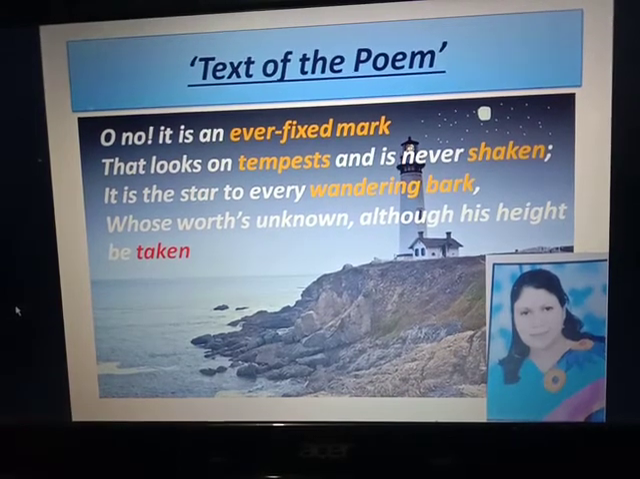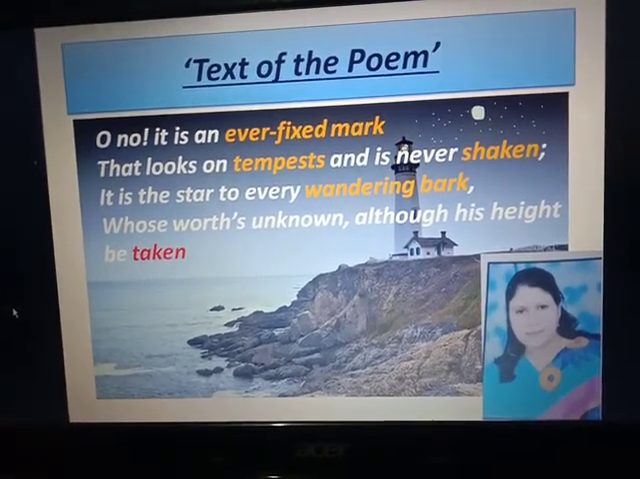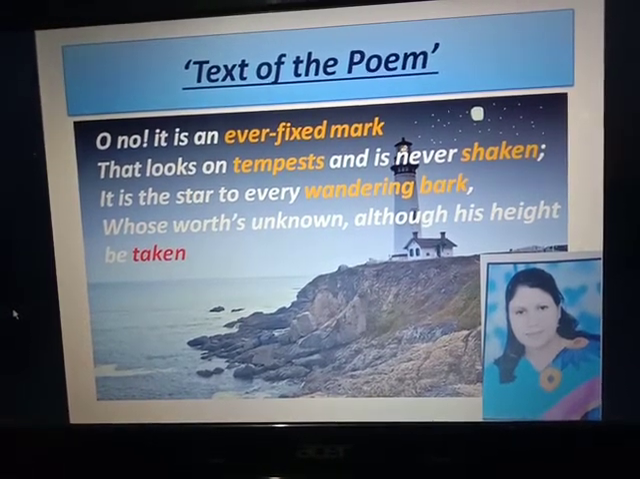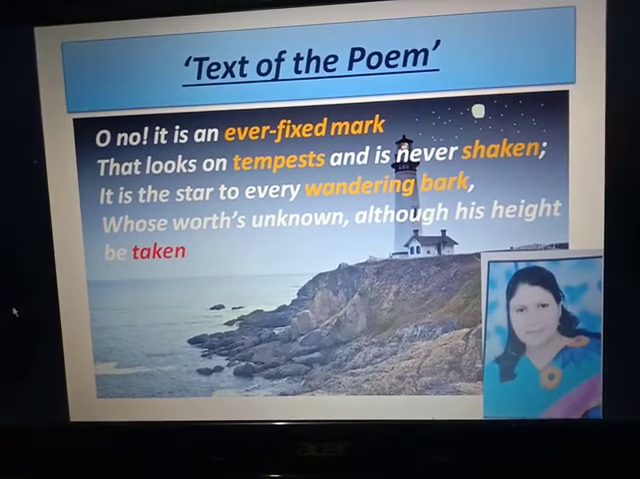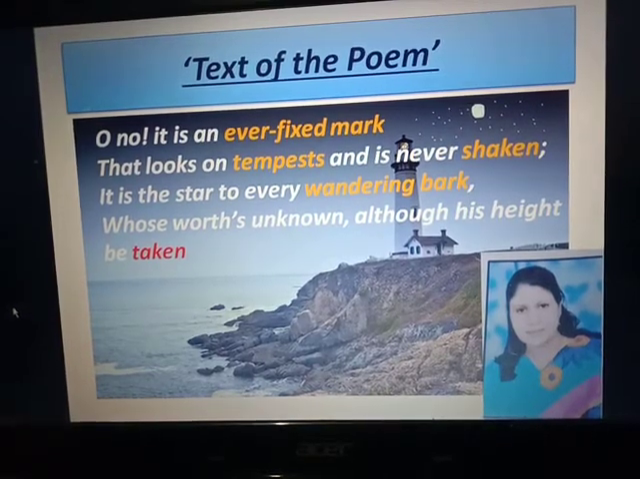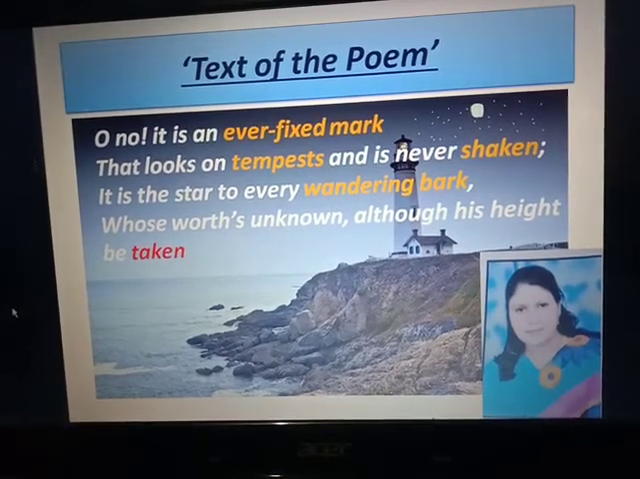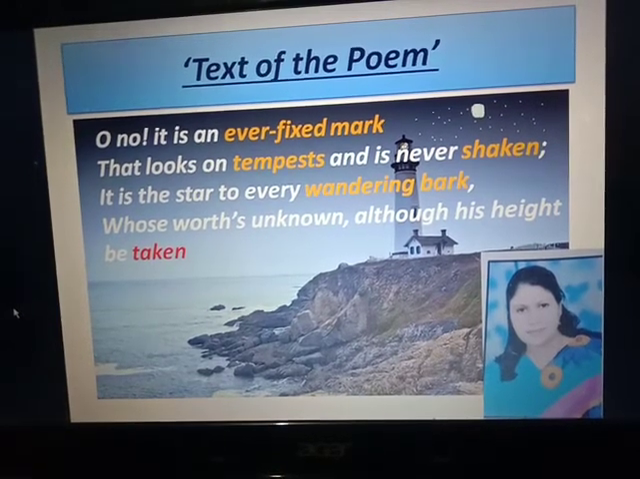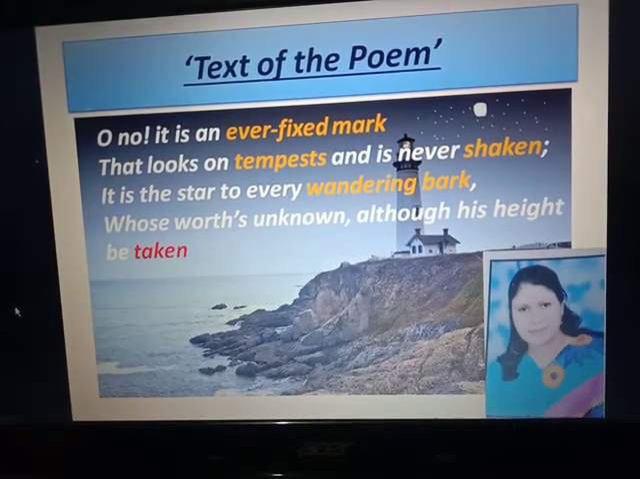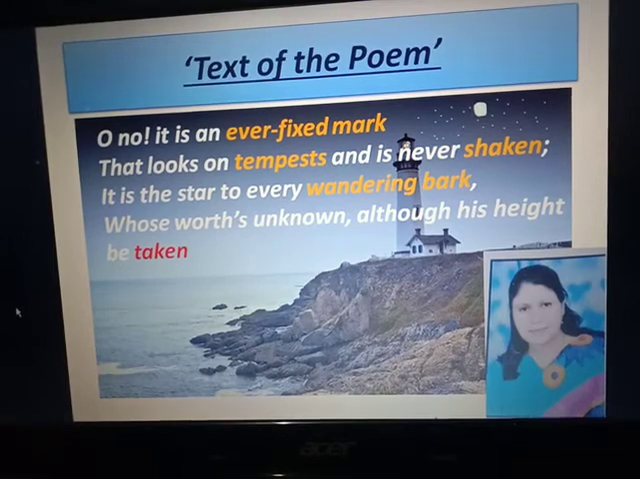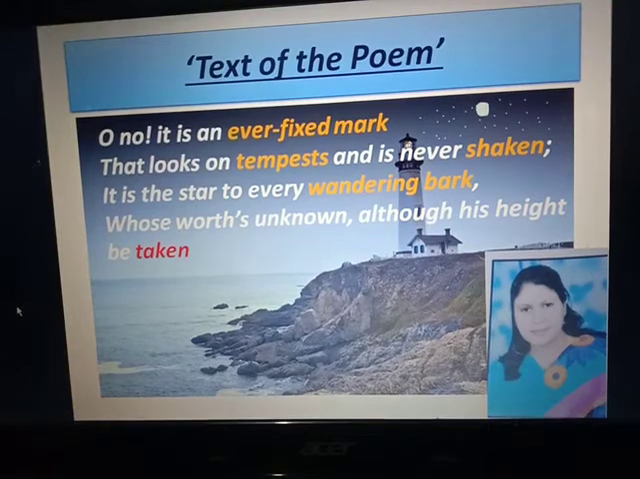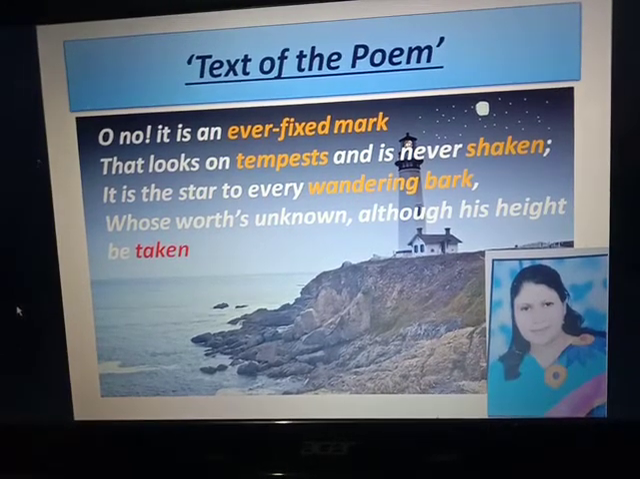It is used in two contexts. In the context of love, tempest means obstacles, and generally it is used for the storms. Shaken means move in reference to the lighthouse or polestar, and in reference to true love, it means it is never shaken, it never changes.